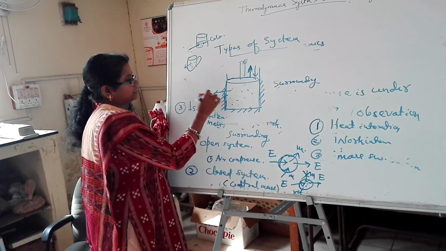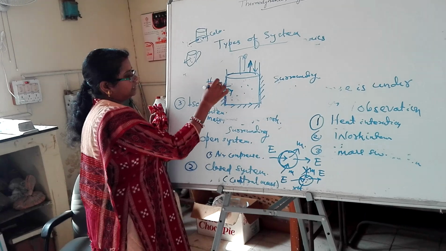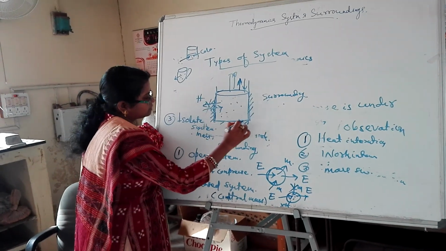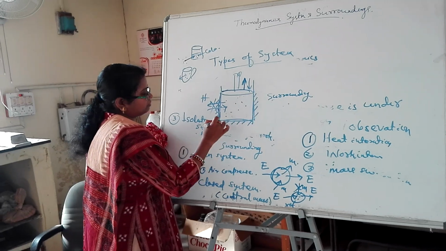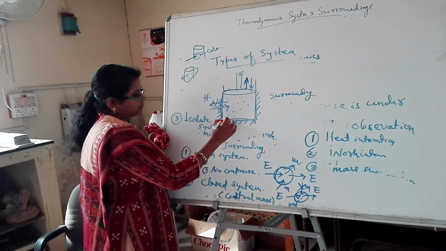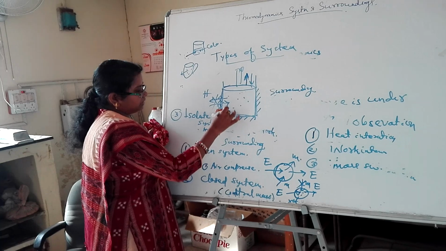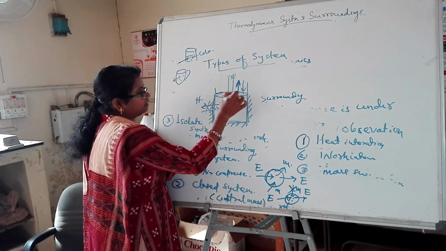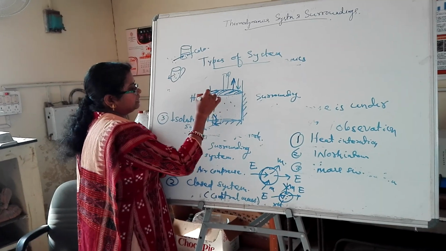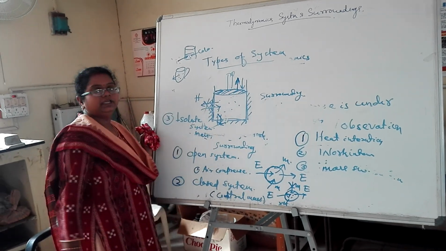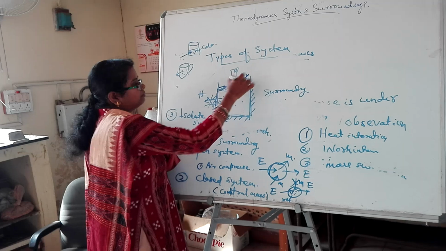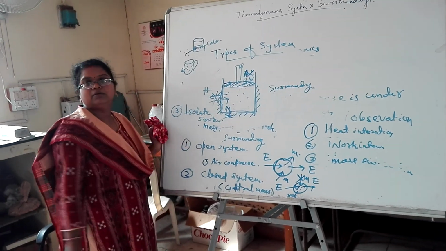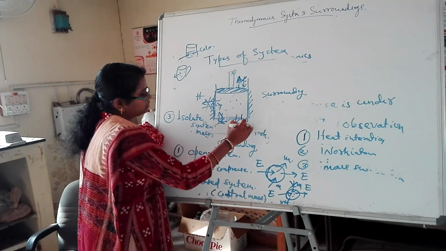So there is no chance of heat transfer. Also there is no passage for mass flow, so mass flow is also not possible. Also suppose this piston is rigidly fixed with the other boundary. So there is no movement of the piston up and down, hence there is no work transfer also.